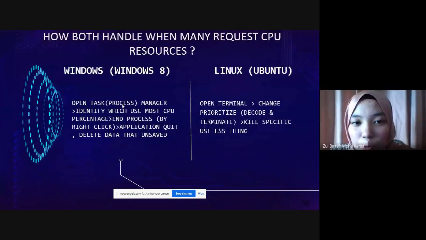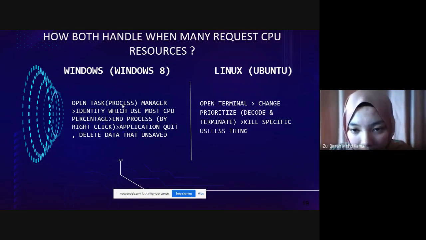We'll talk about how both handle it when many requests demand CPU resources. First, in Windows 8, we need to open the Task Manager, identify which uses the most CPU percentage, then end the task, or we should call it quit the process. While in Linux, we need to open the terminal, change the priority, and terminate, and also kill the specific and useless processes.